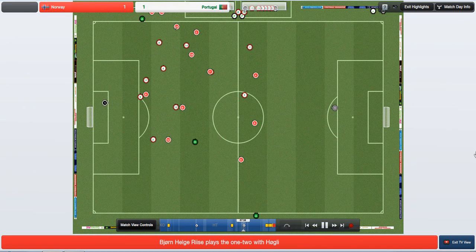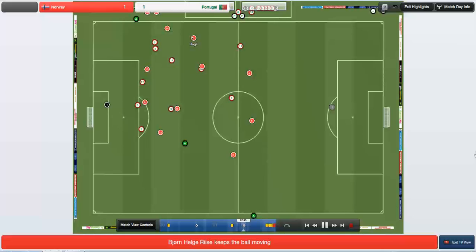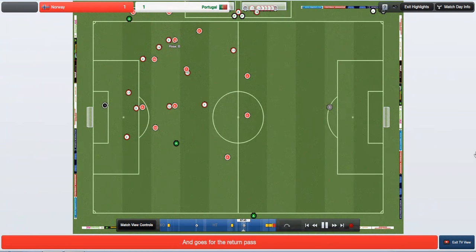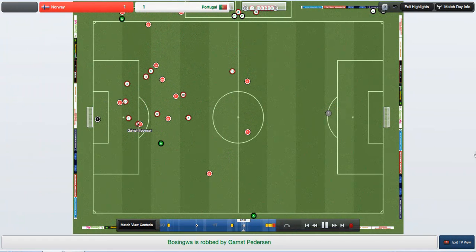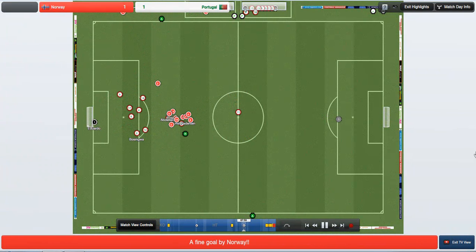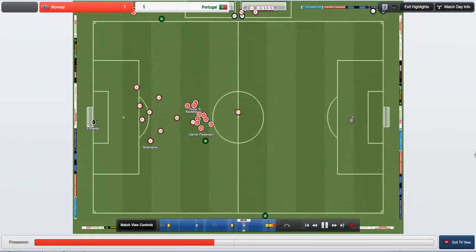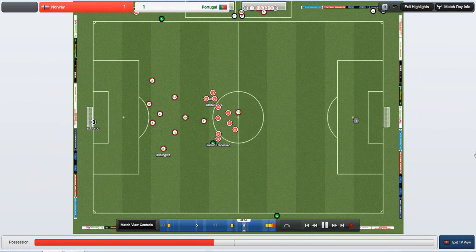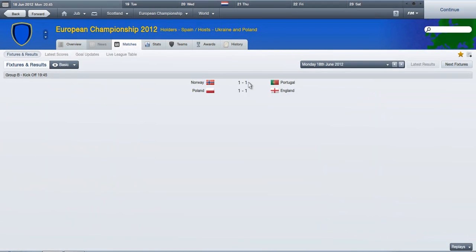One-time Everton target, I remember. Still actually targeted by them. Anyway, this is Mortengam's Pedersen again. It broke nicely for him, and well, he's just getting all the luck, isn't he? Mortengam's Pedersen. Dear me. Anyway, that is that. So, that is Group B sorted. England and Norway are both going through. Poland, very, very close, but unfortunately could not make it, and Portugal only finishing with the very, very poor 1 point.